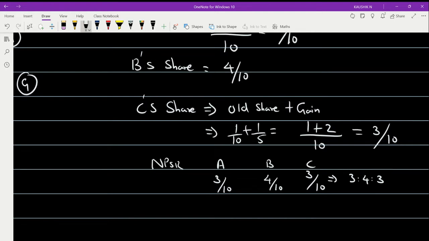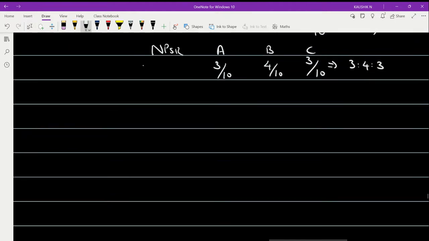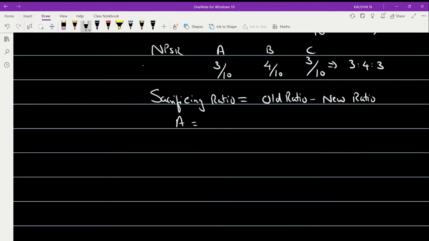This is the NPSR. The problem also asked us to calculate the gain or sacrifice, right? So write down the formula. We have to find out the sacrificing ratio. First for A, I should go with it. What is the formula? Sacrificing ratio is equal to your old ratio minus your new ratio.